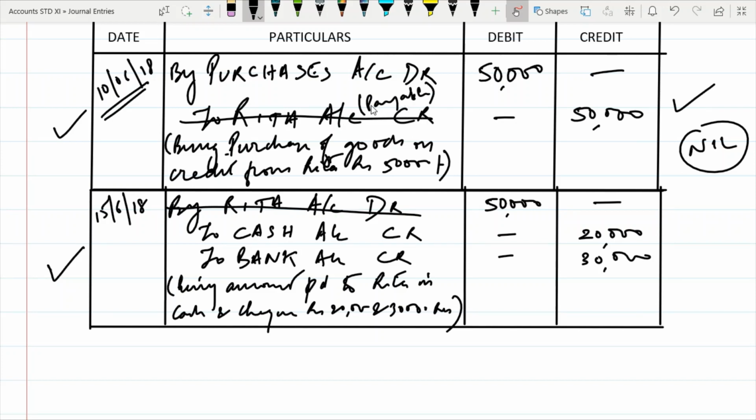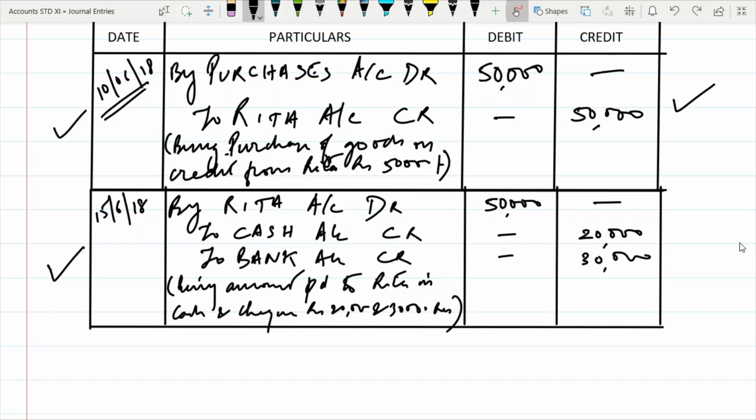That means we still have to pay her. In this case, this payable is removed by debiting the transaction. So first here in our books it is showing that we still have to pay Rita 50,000. So now we have debited Rita. When we debit Rita, it removes Rita from our books of accounts, saying that we have paid Rita all her dues. So her dues are 0.